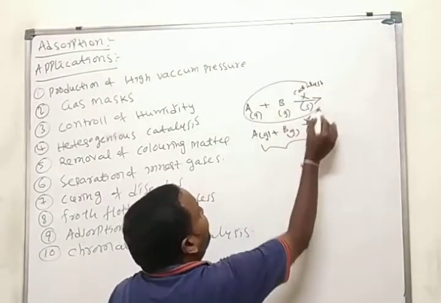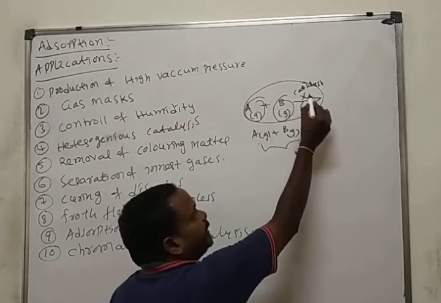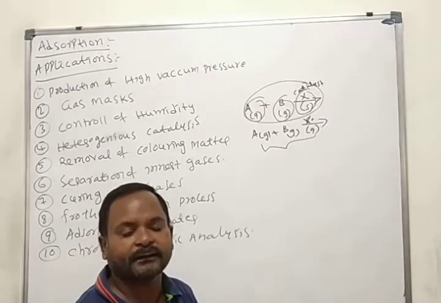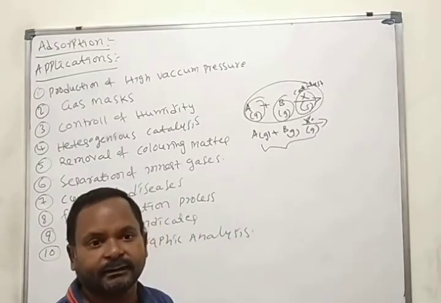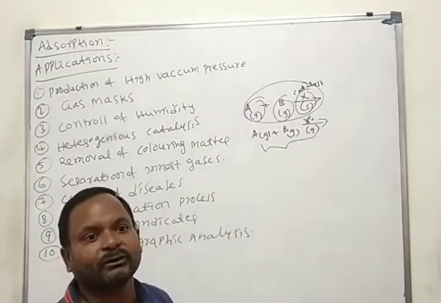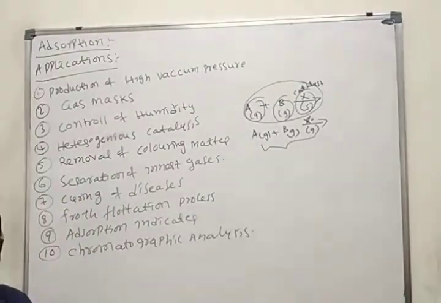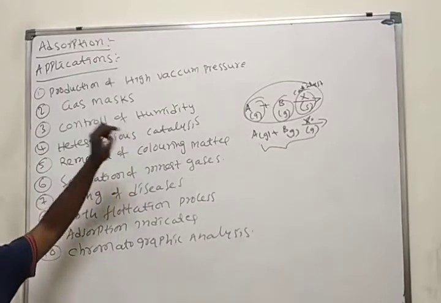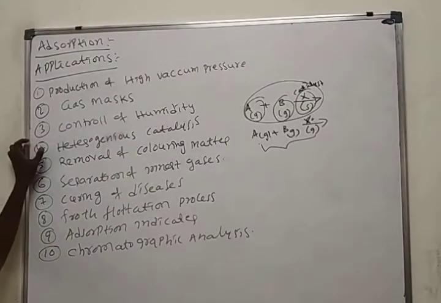In heterogeneous catalysis also, the gaseous reactant molecule is adsorbed on the surface of the solid and works as a catalyst. That is called heterogeneous catalysis. Heterogeneous catalysis also works based on the process of adsorption.